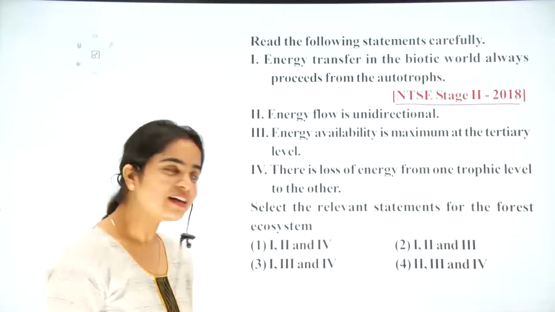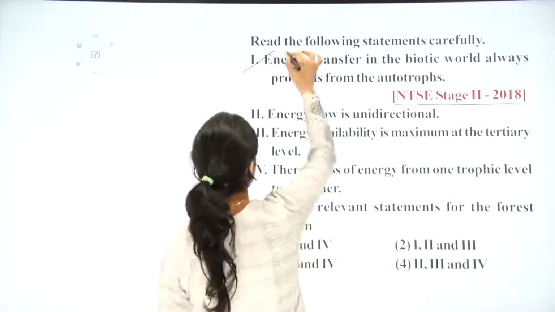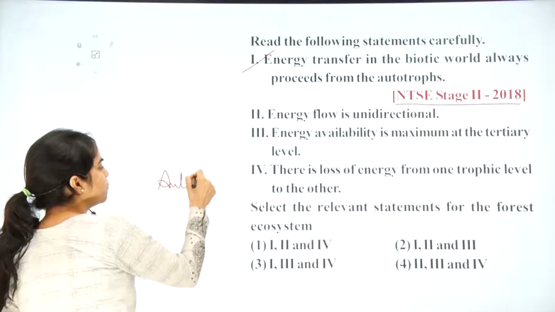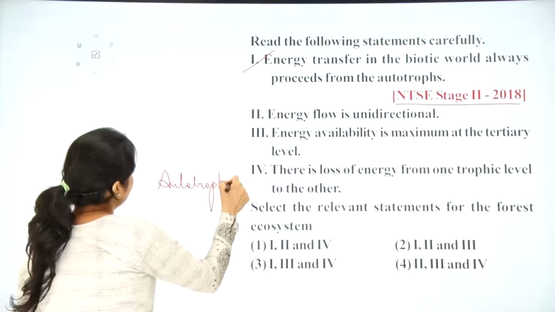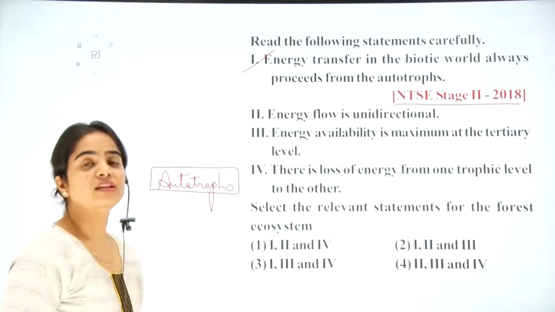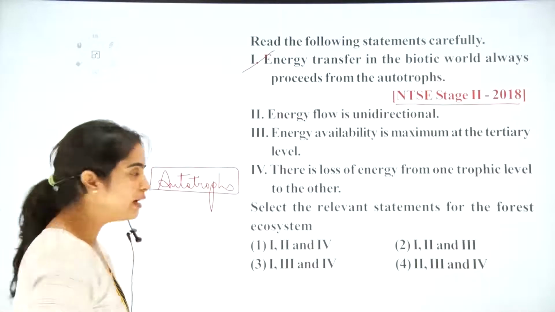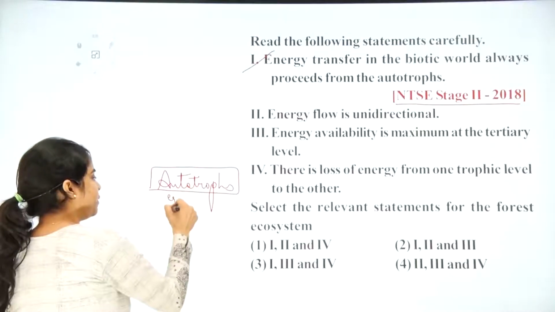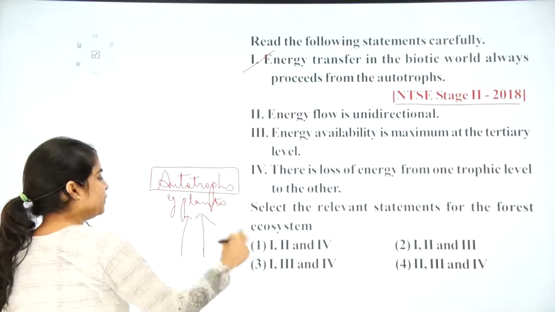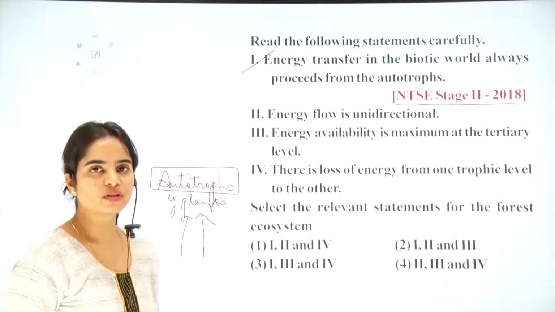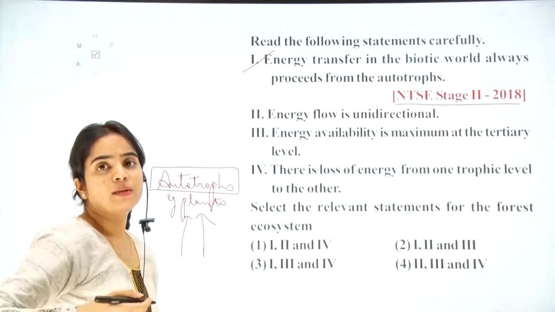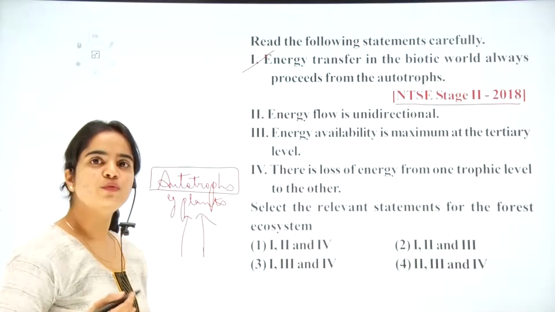Is that statement correct? The statement is for sure correct. And why is it correct? What are autotrophs? Autotrophs are all those organisms, plants and other organisms also, which can perform photosynthesis. You know, bacteria can also do that. So, for example, I'm taking plants here. All these organisms first take up the required water and minerals from the soil through their roots, and then they perform the process of photosynthesis, by which food is prepared.